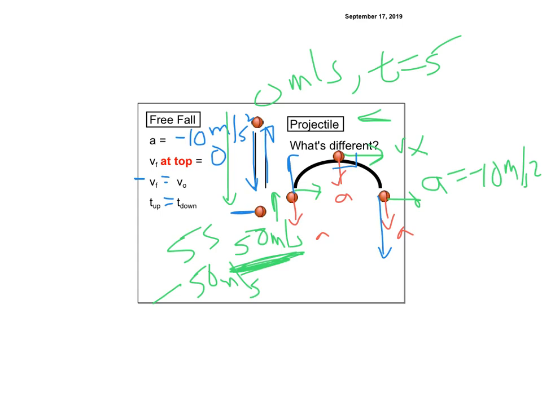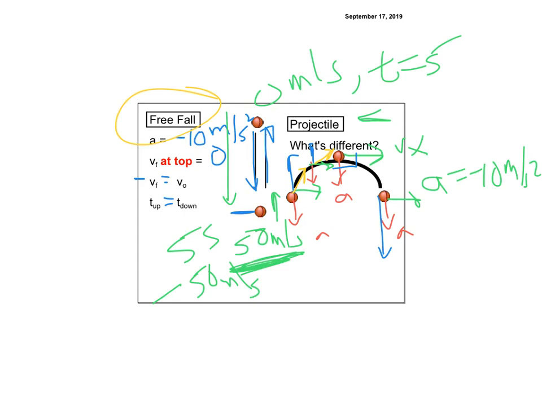If we're at some angle up here, then my acceleration still points down, my Vx still points sideways, and my Vy still points like this, but now my total velocity itself is pointing this way, right? So my velocity is not perpendicular to my acceleration as I go up and down. But just like free fall, it's the same amount of time up as it is down.